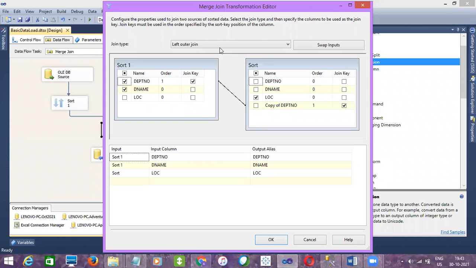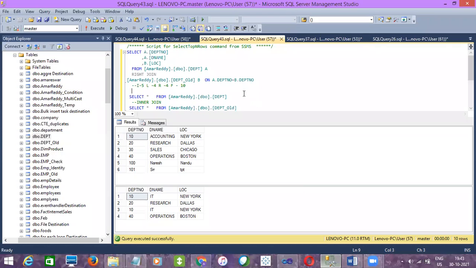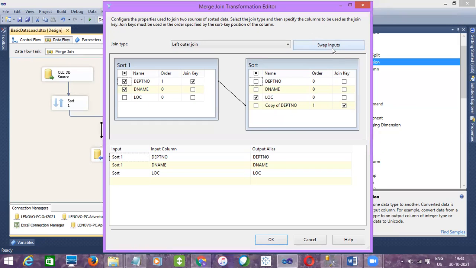Everyone clear, right? Since we are using left outer join here, and the left table is sort 1, the right table is the other sort. If I keep the join as left join and swap the tables, what happens? The left table will become the right table, and the right table will become the left table, so the right outer join will get performed, right? Let me show you in SQL. If I swap the table names, the output will come as a right join only, right? So you need to swap the inputs.